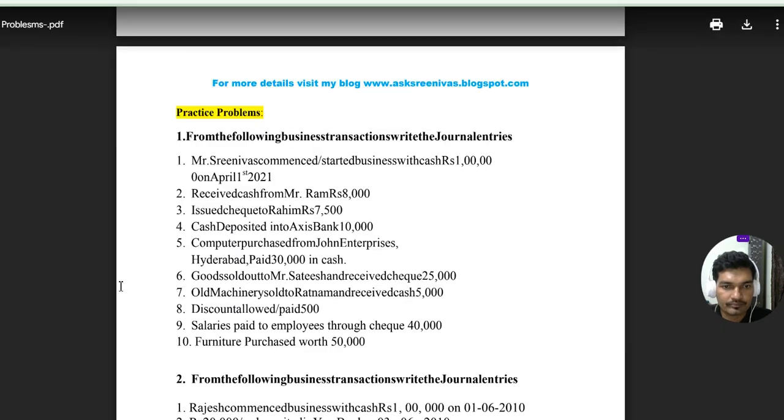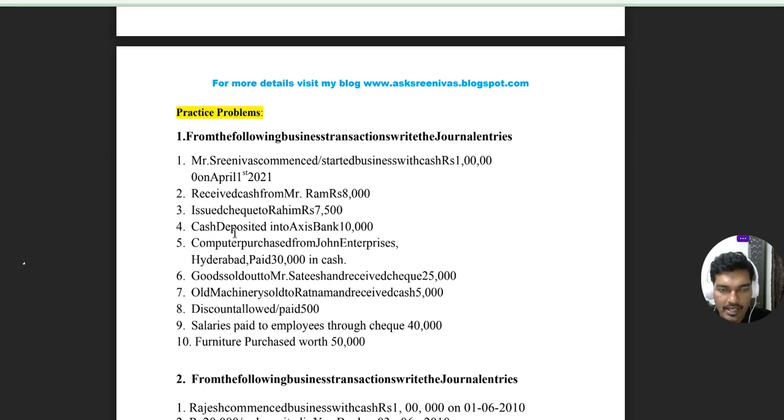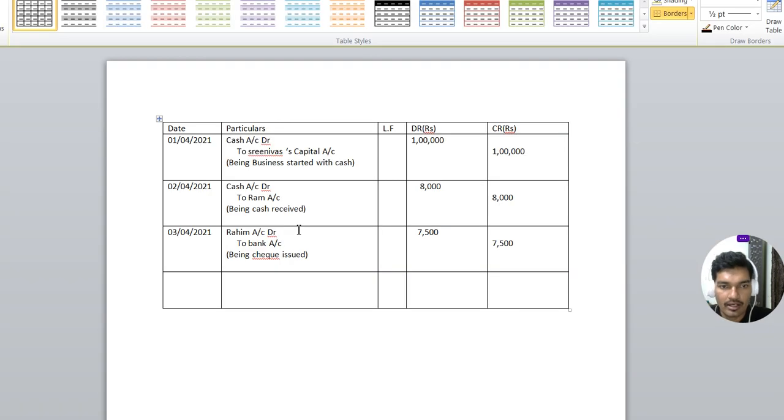Next one, cash deposited into Axis Bank. So cash is real account, Axis Bank is personal account. You can apply any one of the golden rules. Axis Bank is personal account. So we have deposited cash into bank means Axis Bank is receiving. So Axis Bank account should be shown debit side.